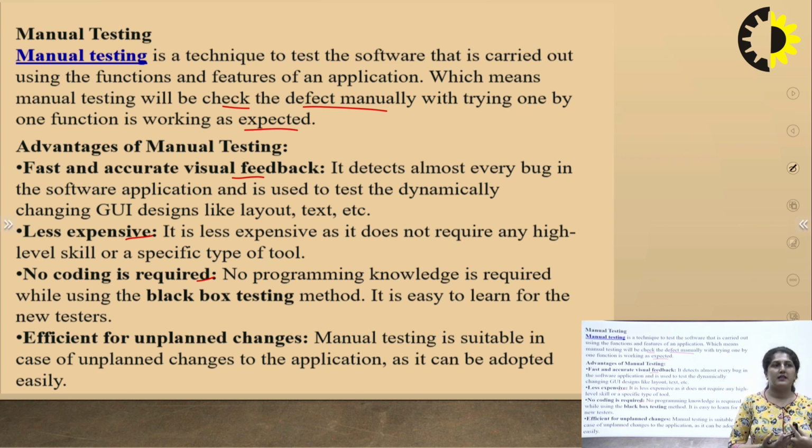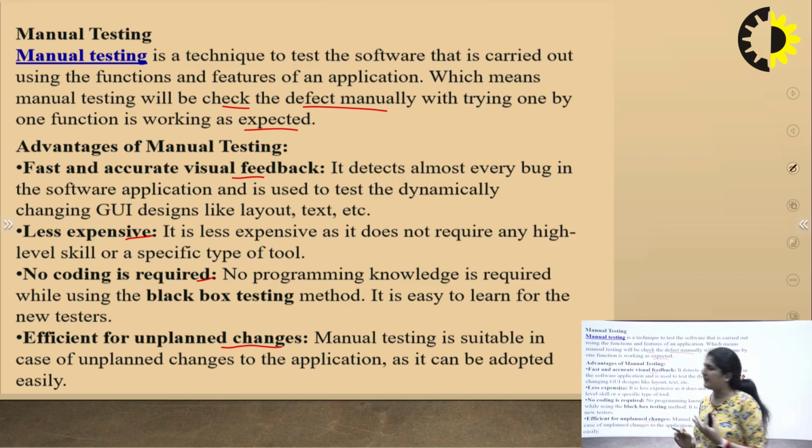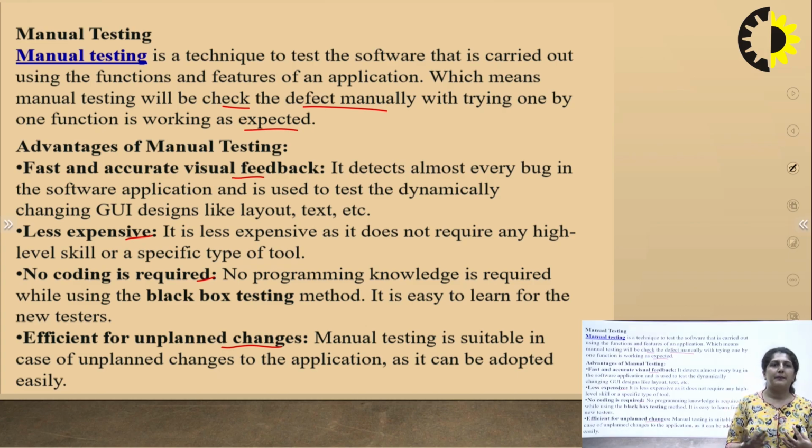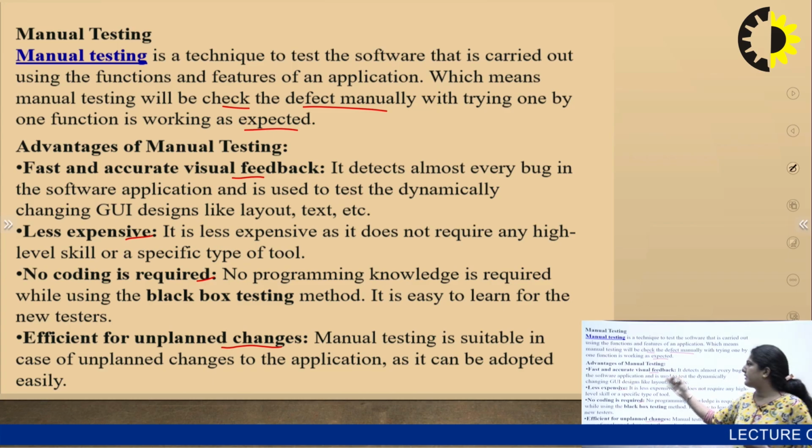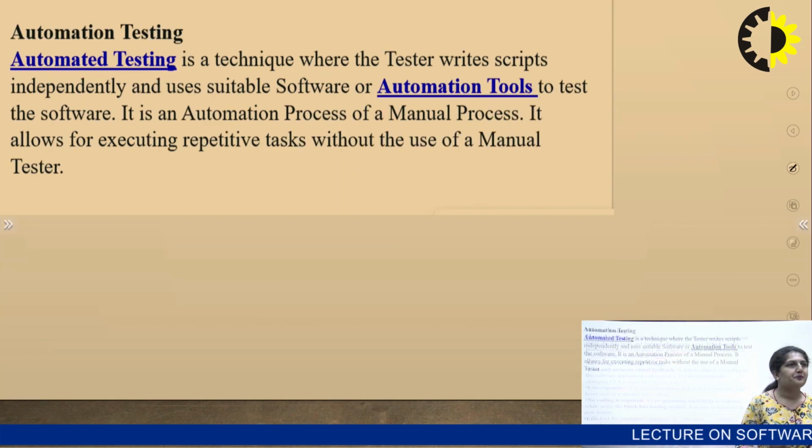It is also efficient for unplanned changes. If there are any unplanned changes, we can handle them manually, and it can be done satisfactorily. But in automation testing, there are some difficulties in doing unplanned testing. So these are the main advantages of manual testing.